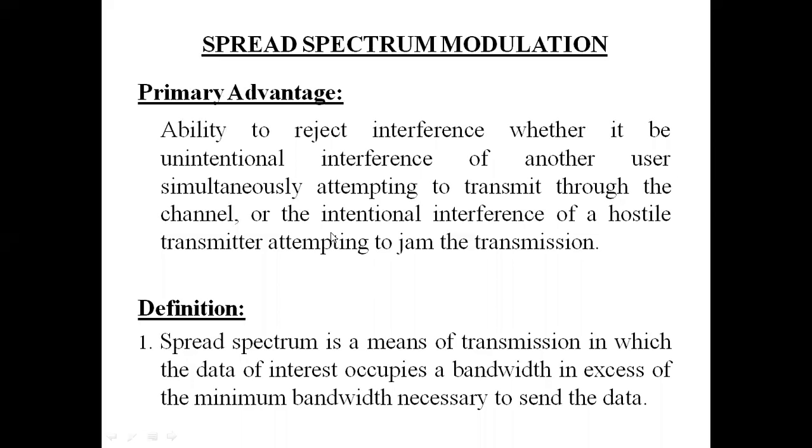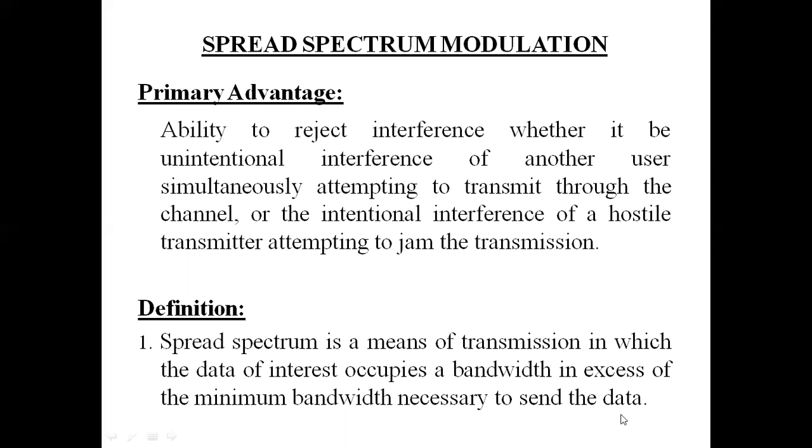Okay. So let us first look at the definition of a spread spectrum modulation technique. Now the definition says spread spectrum is a means of transmission in which the data of interest, my modulating signal, the original signal or the message carrying signal, occupies a bandwidth in excess of the minimum bandwidth necessary to send the data.